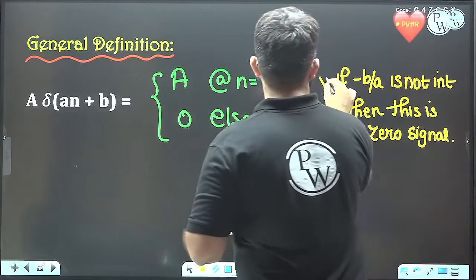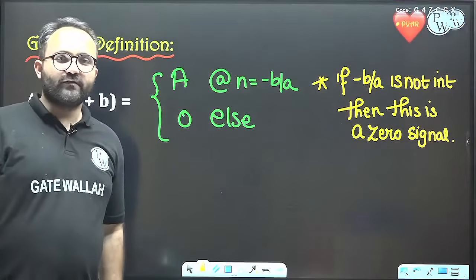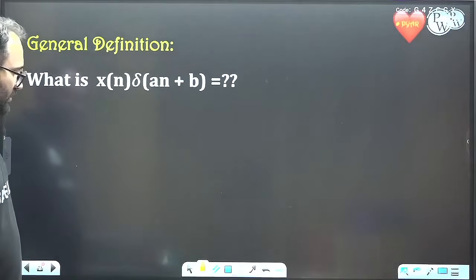Always remember that it will be 0 always. It is very important.